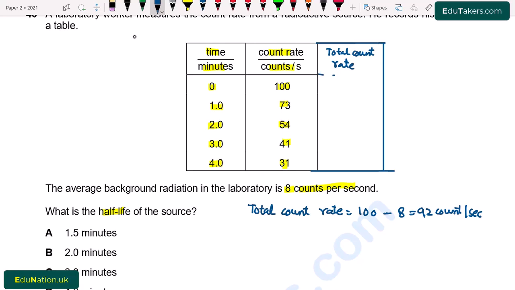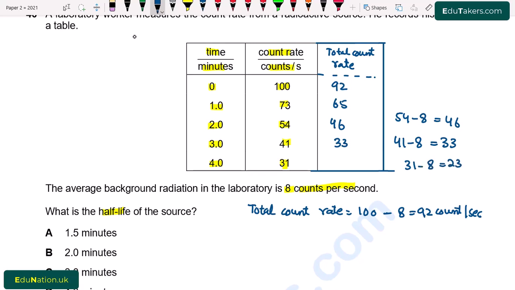Initially it is 92, again 73 minus 8, which is equal to 65, 54 minus 8, it is equal to 46, 41 minus 8, which is equal to 33, and 31 minus 8 is equal to 23. So here will be 23.